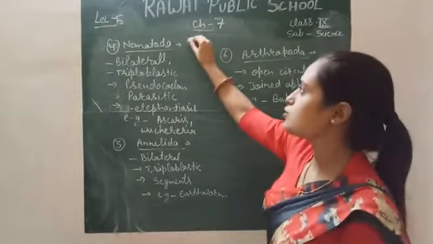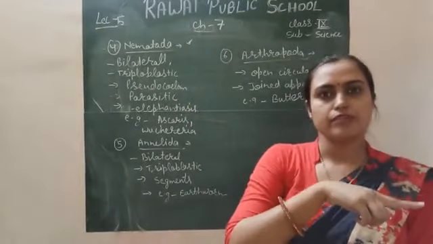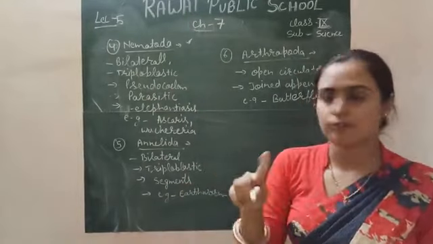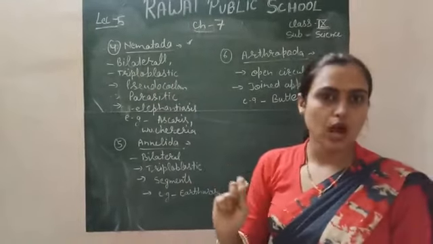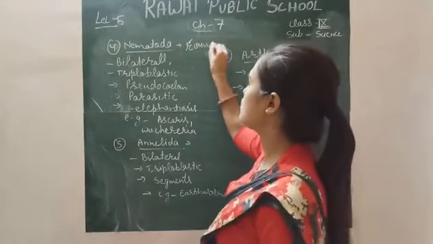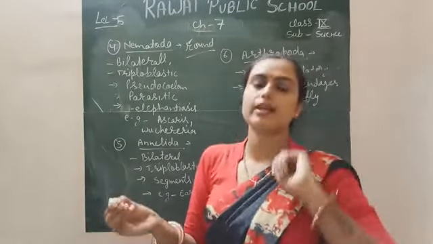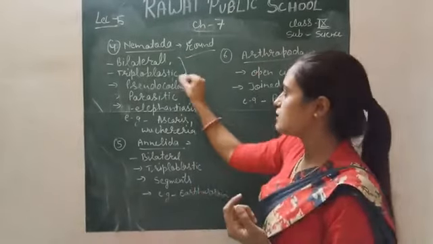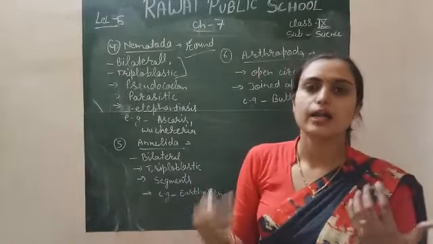Okay, next is your Nematoda. Yesterday we talked about the Platyhelminths. These are the flatworms. Nematoda are also called Aschelminths. These are the roundworms. Round means their body is cylindrical in shape, so they are called roundworms. These two points are almost similar in all phyla.